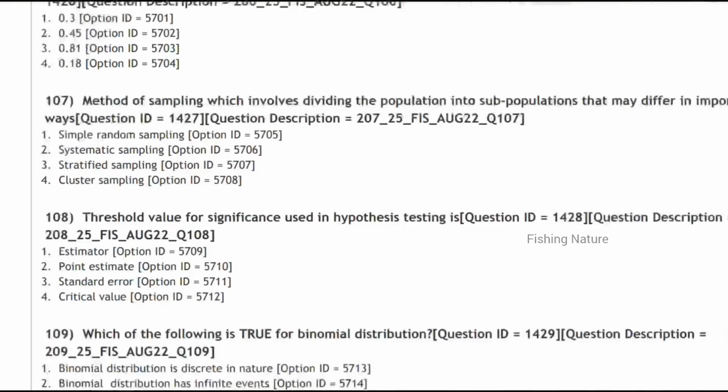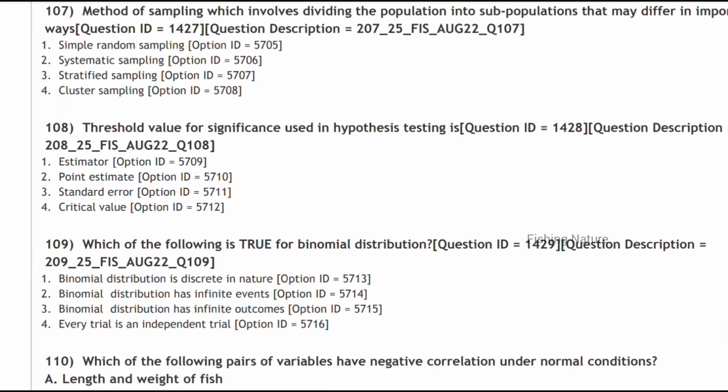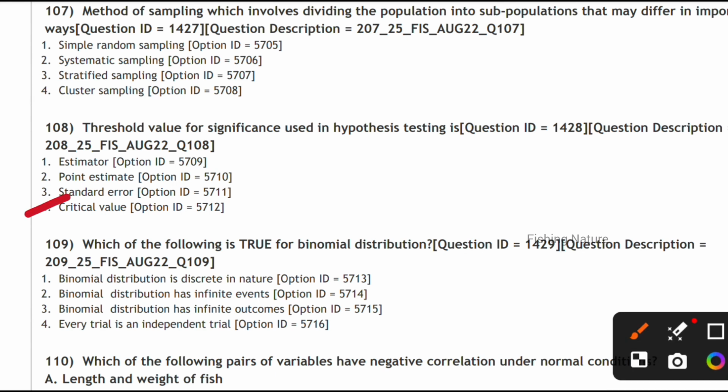Next, the threshold value for significance used in the hypothesis testing is the critical value. Next, which of the following is true for binomial distribution? For binomial distribution, both are discrete in nature and also it has independent trials. So option 1 and 4.